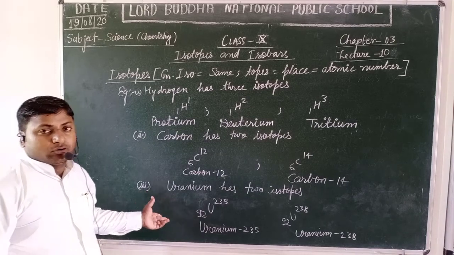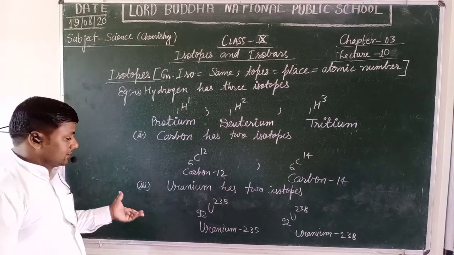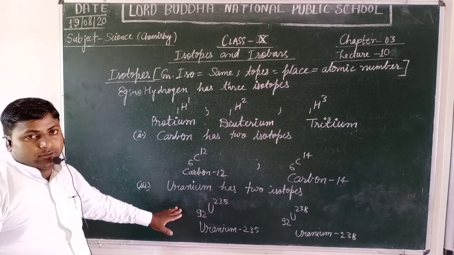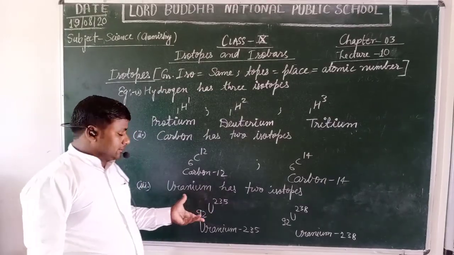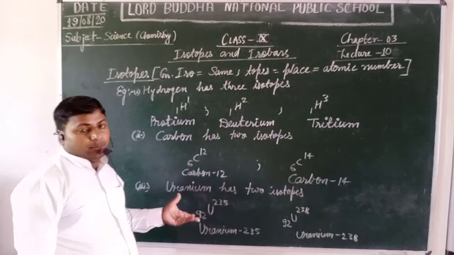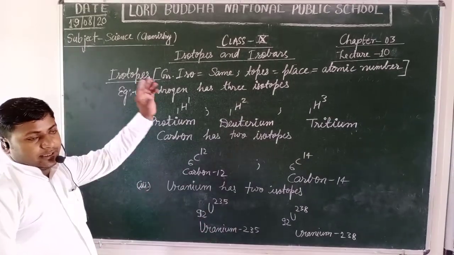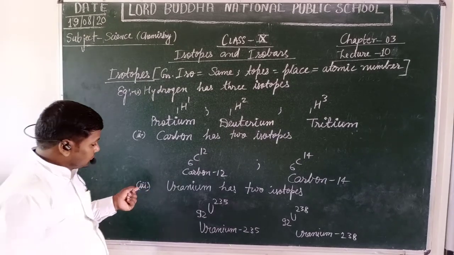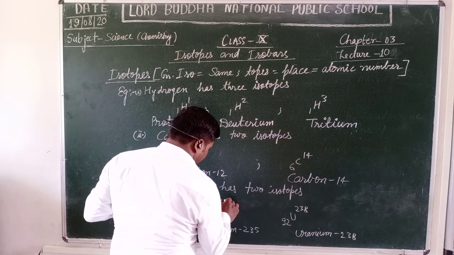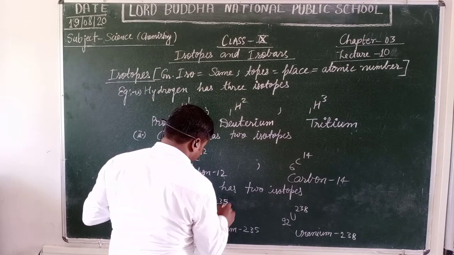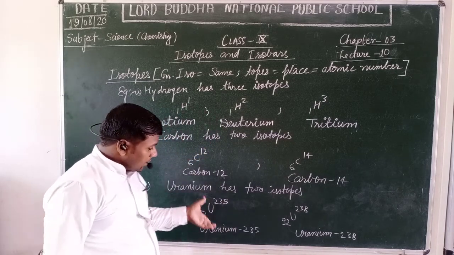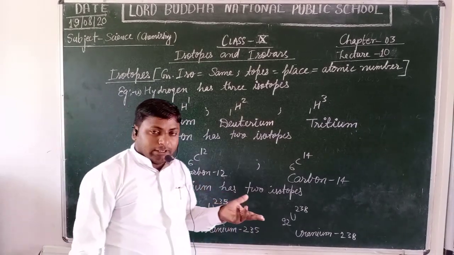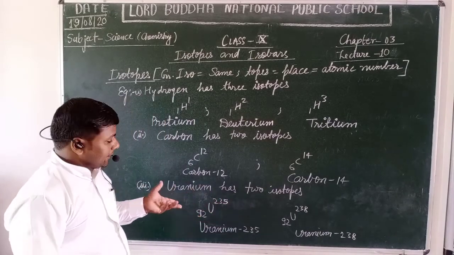Uranium is a radioactive element and one of the rare elements, rarely found in native lands of Russia, America as well as China and some parts of India, like some regions of Rajasthan. Uranium is used as fuel in nuclear power plants or nuclear reactors.